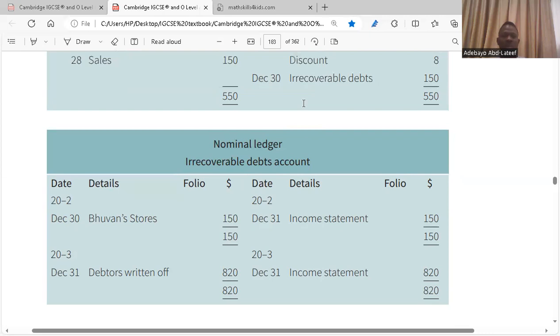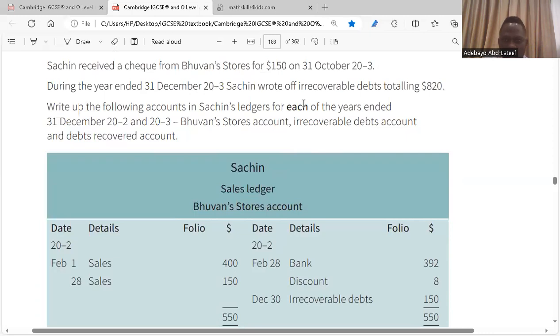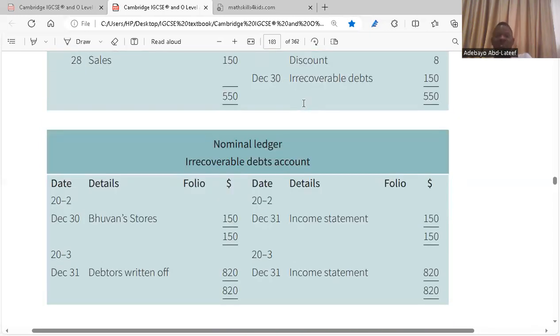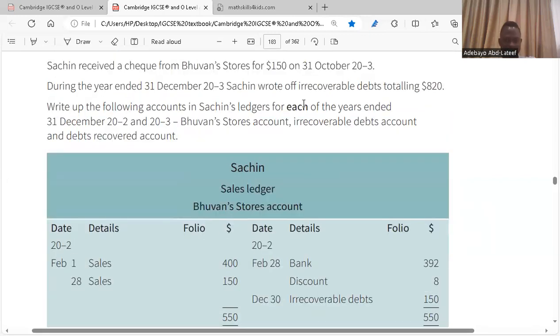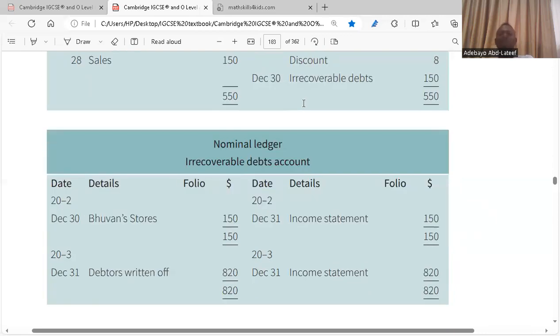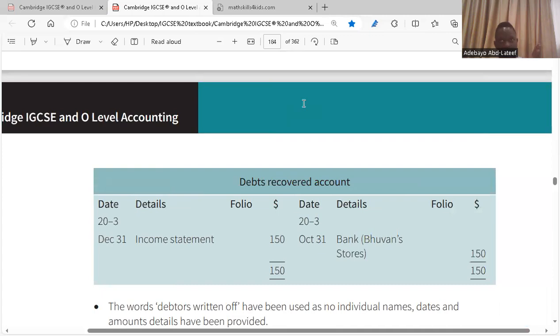Now, what happens afterwards? There's debtors written off. There are other debtors, I think. Which one? 820. During the year ended 31st, 23, Sachin wrote off irrecoverable debt totaling 820. So not only Bufan Stocks is owing Sachin, there's another 820. So overall, the total of all debt written off is 820. Do you get that? Yes. It's clear, right? Yes, it is.